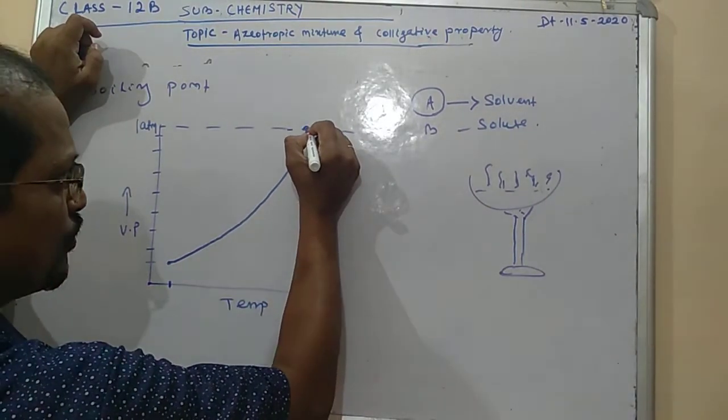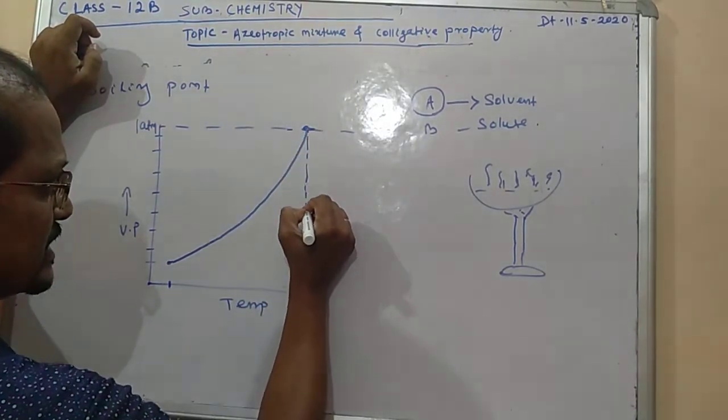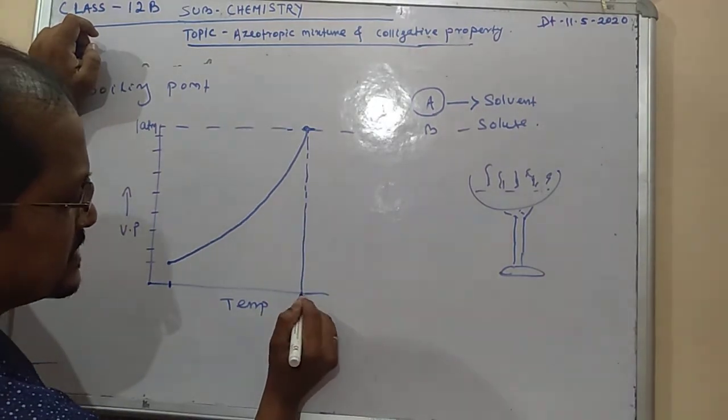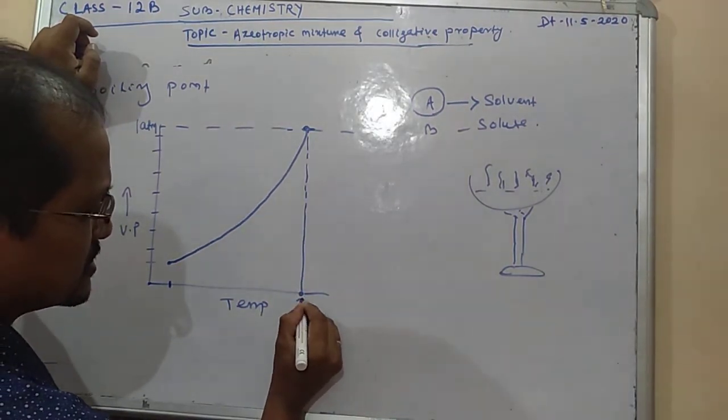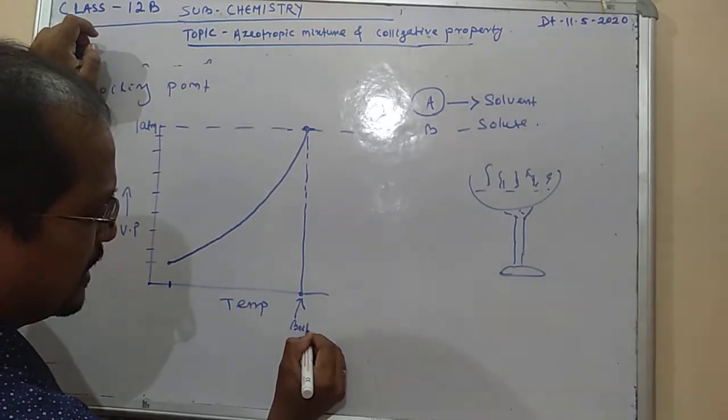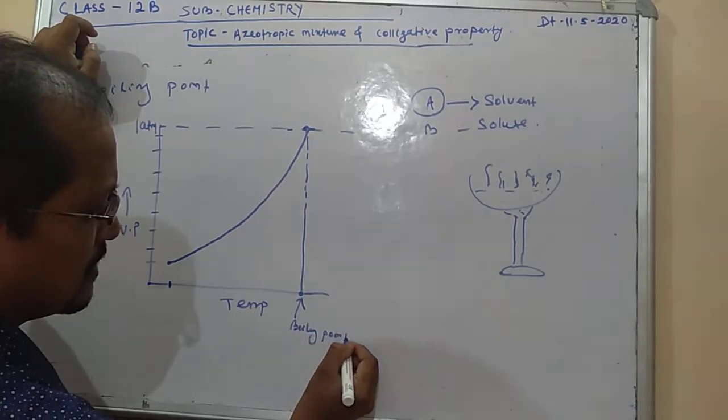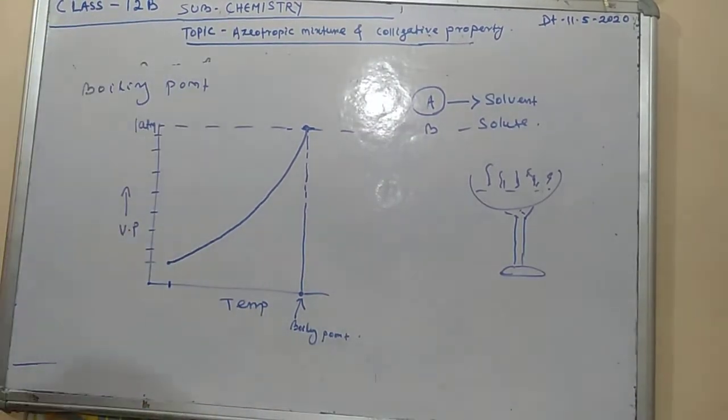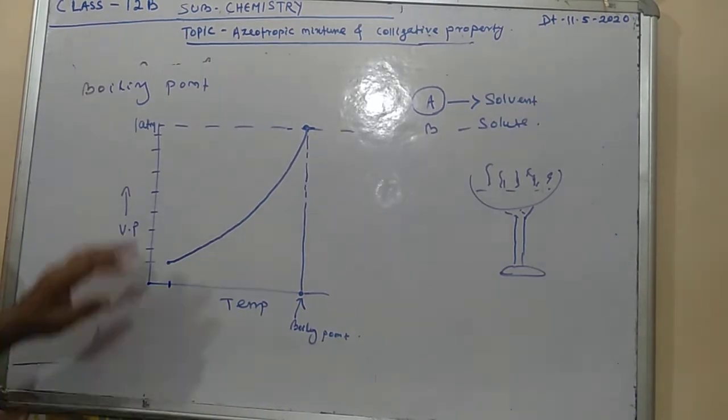That means the temperature at which it is attained at this place is called the boiling point of the substance. Boiling point. Got it? That's why, what definition have you got here? The temperature at which the vapor pressure of the liquid is equal to the atmospheric pressure, that is 1 atm, okay, is called the boiling point.